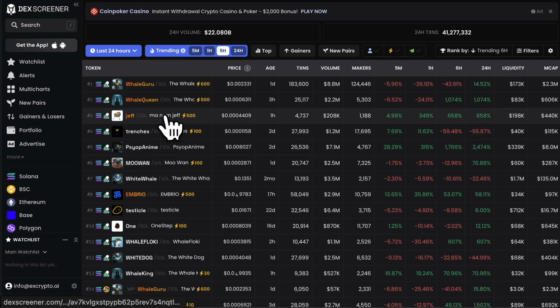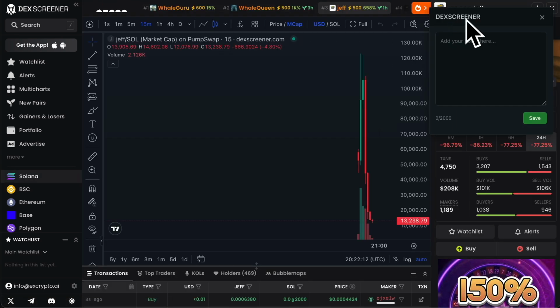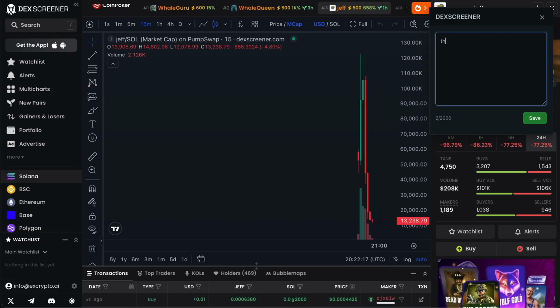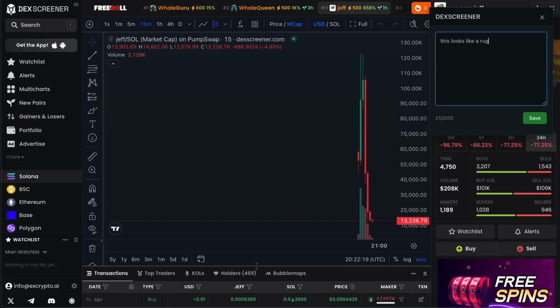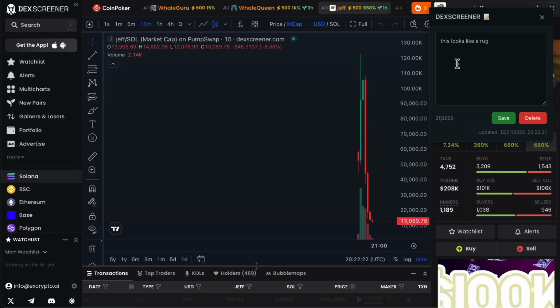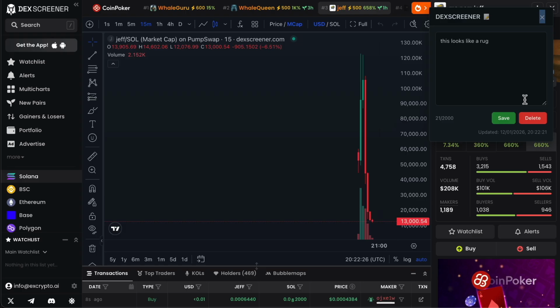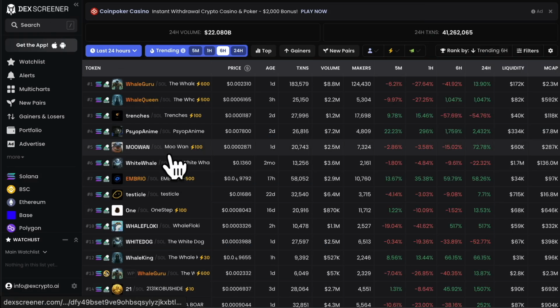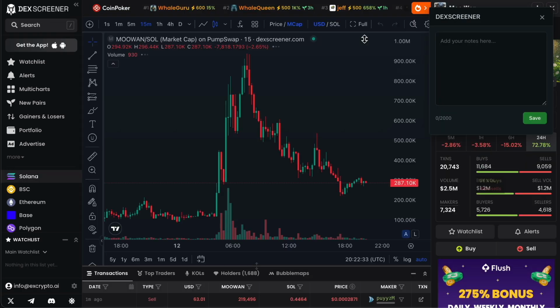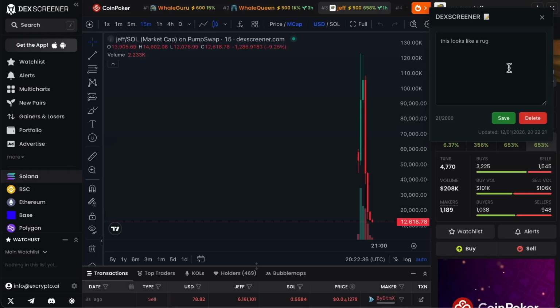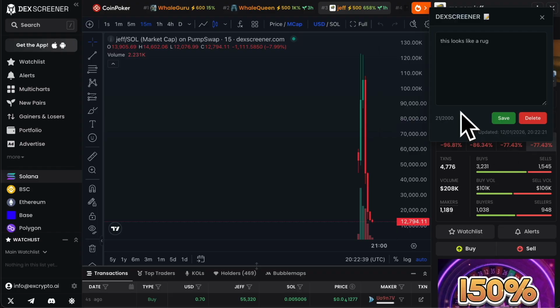But what should I be expecting? Obviously I can ask Claude, but I don't need to. I've seen it here. Look at that pop-up. Dex Screener, notes, add your notes. This looks like a rug. Save. Those are saved. So it's a basic note app at the moment. So if I click on another one and then maybe I could go back to that one. I can't remember what that one was now. Let's just go back twice. Yeah, it's saved the note. So it's a really good starting point. It's just phase 2 we're in.